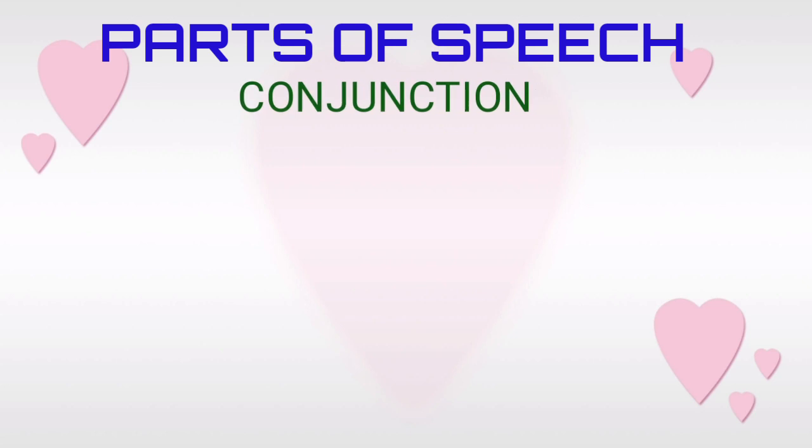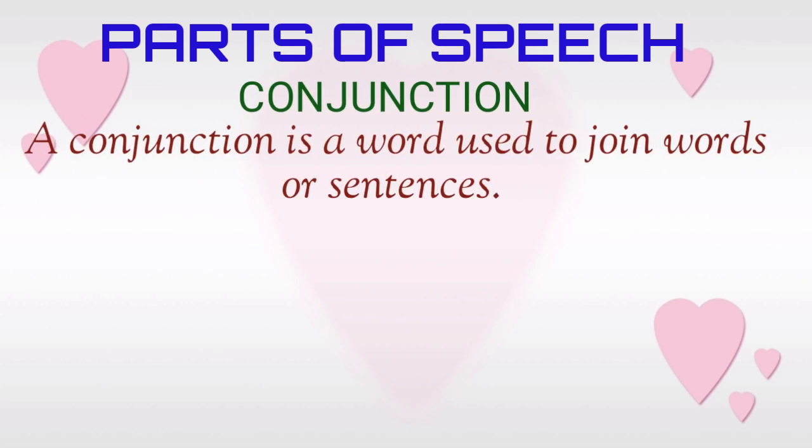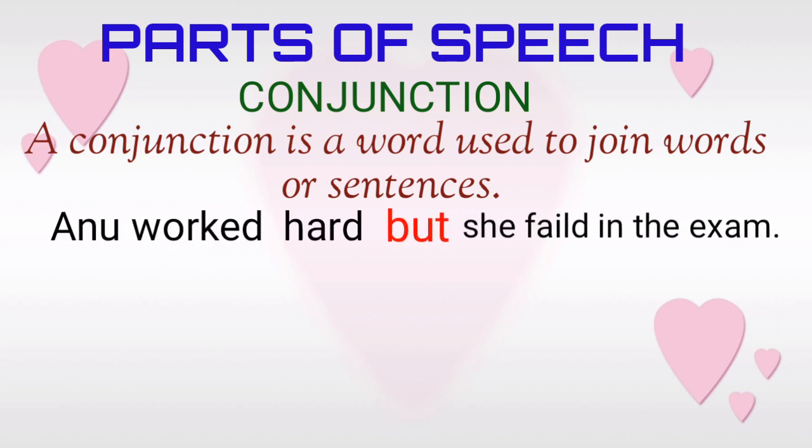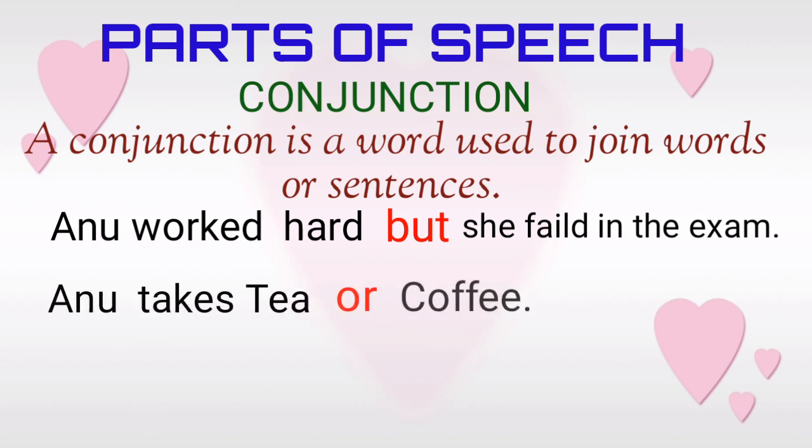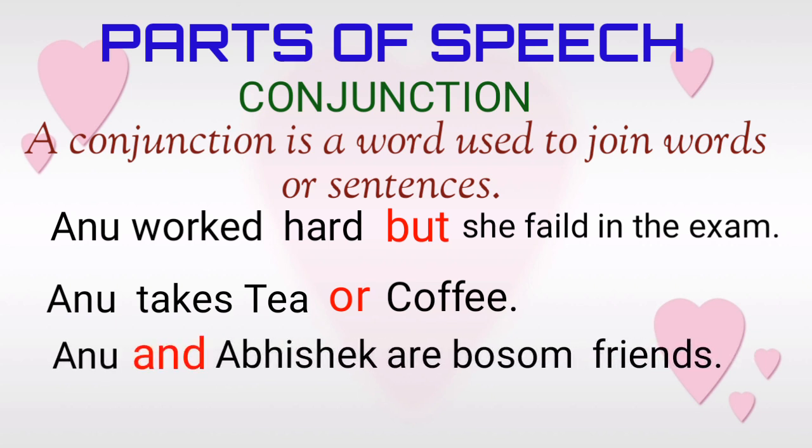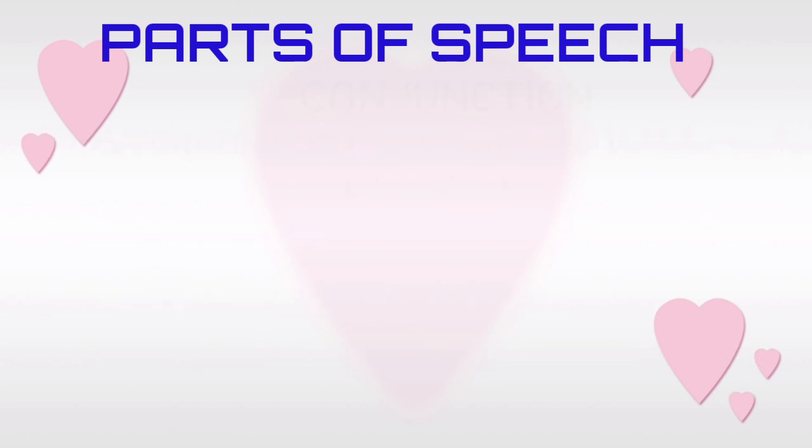Conjunction. We have a simple definition to remember it. A conjunction is a word used to join words or sentences. We will write a few examples. Anu worked hard, but she failed in the exam. Anu takes tea or coffee. Anu and Abhishek are bosom friends. Here in the given examples, but, or, and are said to be conjunctions.